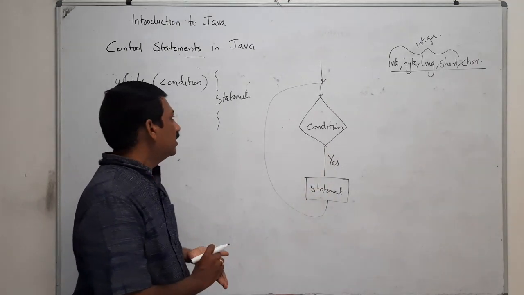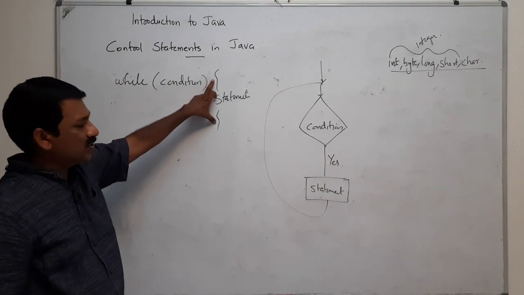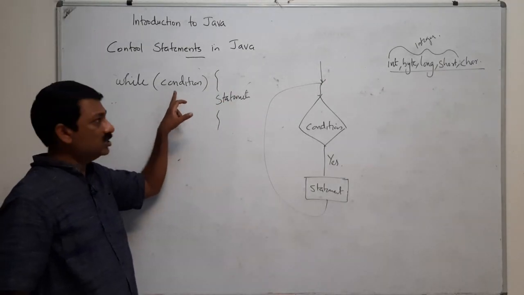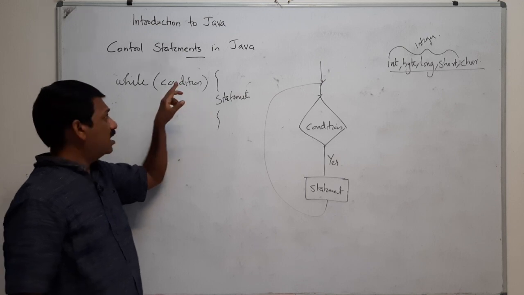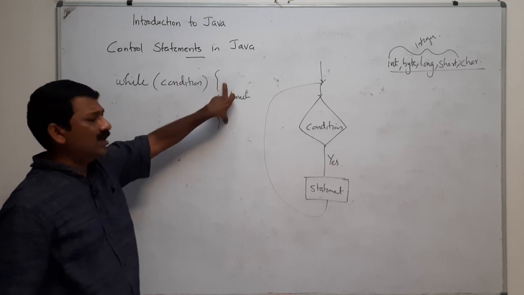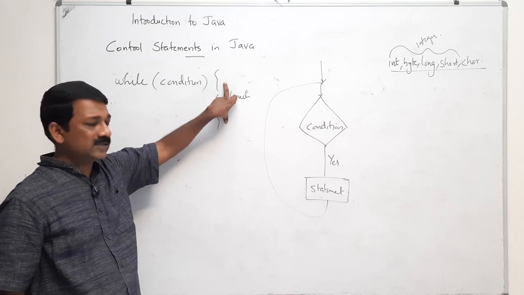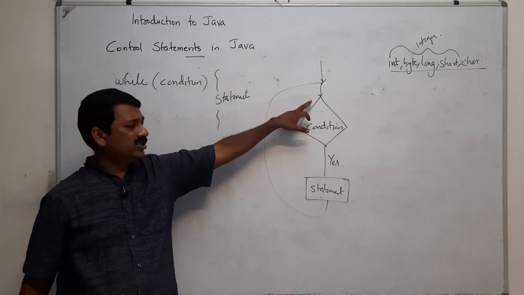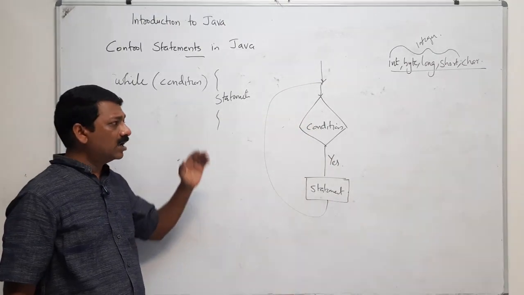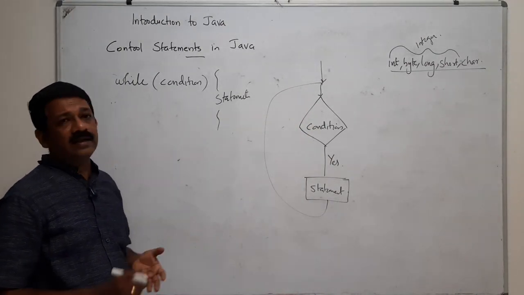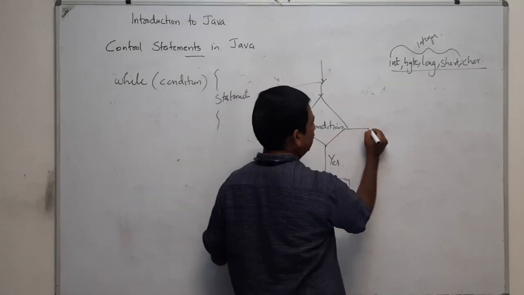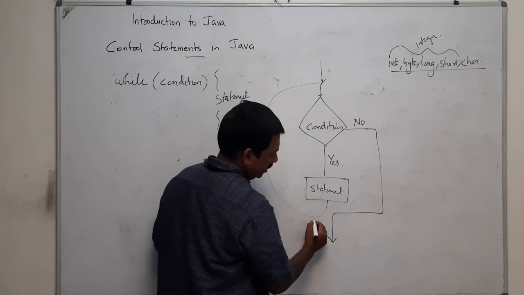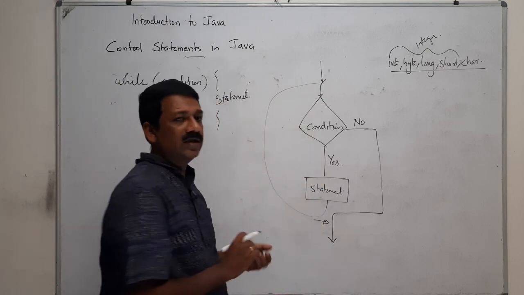That means after each iteration of this set of statements, it is checking the condition. Initially it checks the condition, and if it is true, the statements are executed, and then it comes back to the initial position. Again it checks the condition, and it will iterate until the condition fails. If it is no, then it will execute the next statement after this while statement.